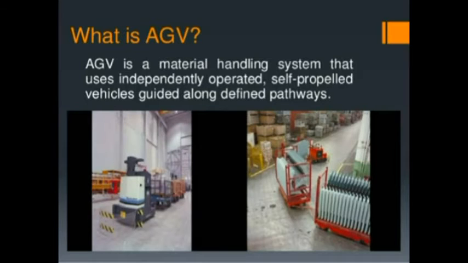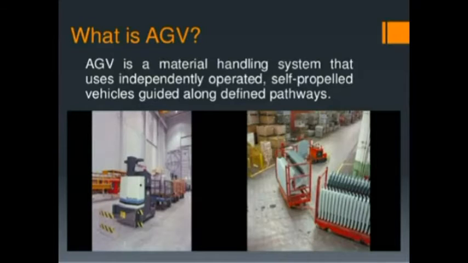Automated guided vehicle systems. An automated guided vehicle system is defined as a material handling system that uses independently operated or self-propelled vehicles that are guided along defined pathways on the floor.